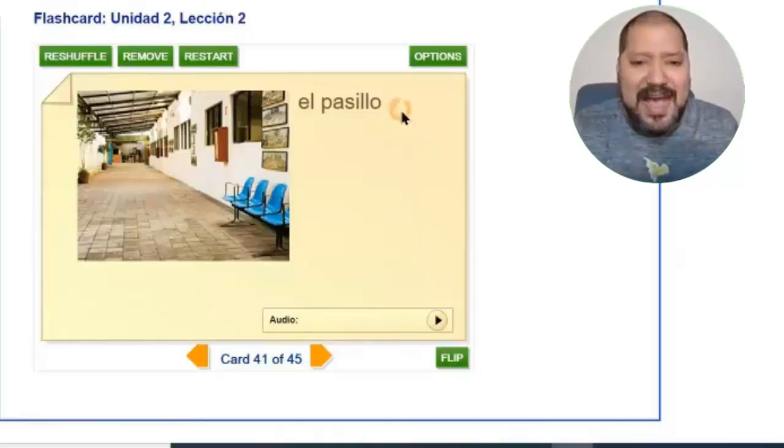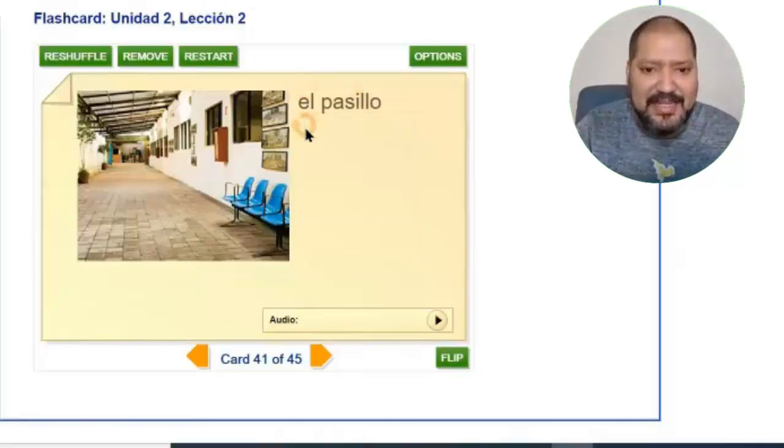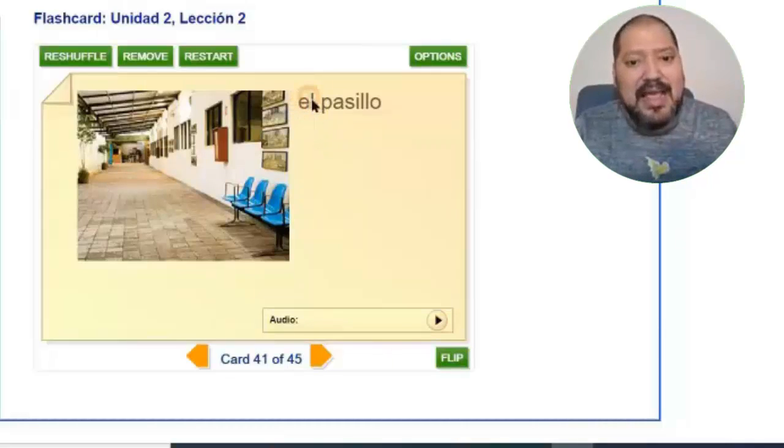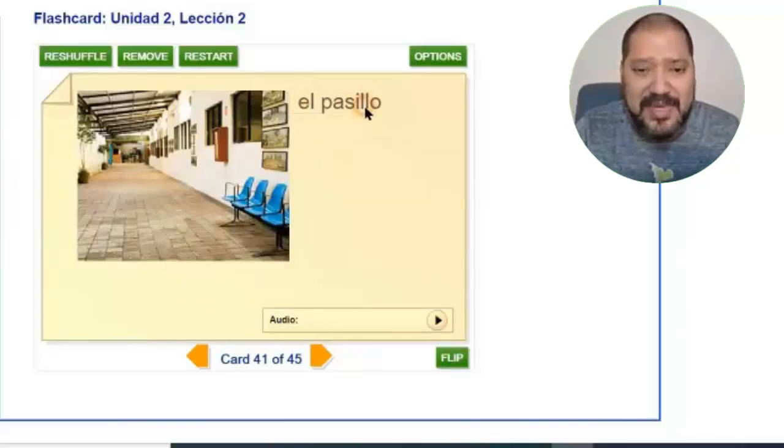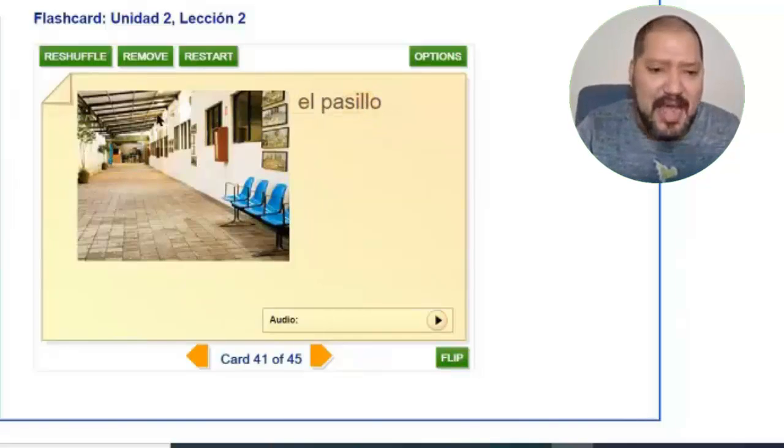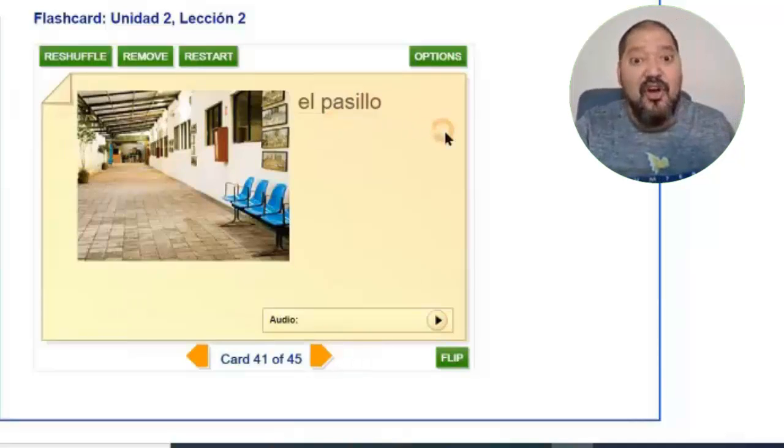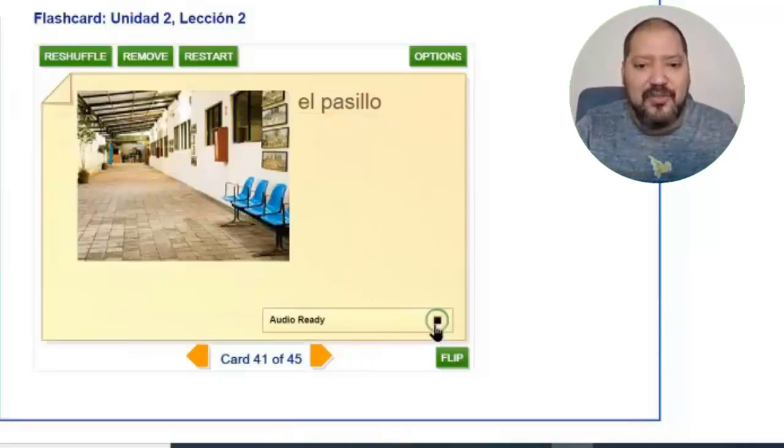Yo voy al pasillo. Notice that I didn't say el, because yesterday we also said clear that when you have a el, we're gonna make the contraction, and this letter E is gonna be eliminated to form instead the word al. El becomes al when the noun coming next, or the place coming next, is a masculine noun. And in this case, I'm gonna say yo voy al pasillo. El pasillo. Yo voy al pasillo.